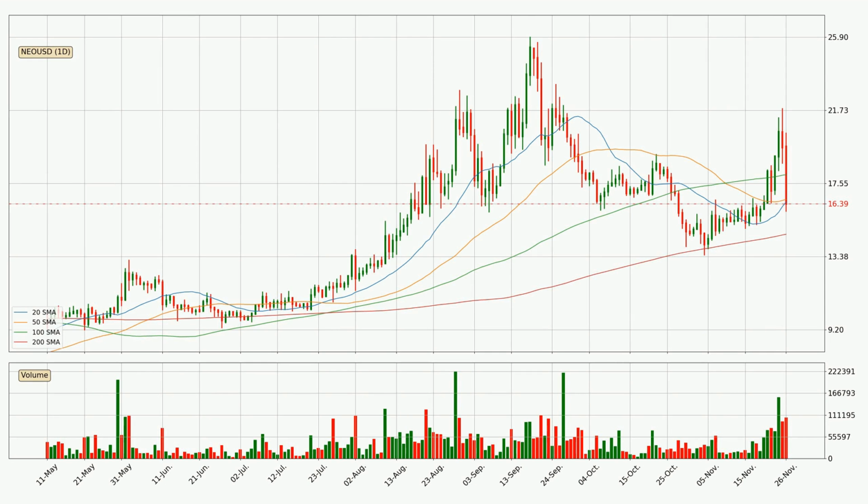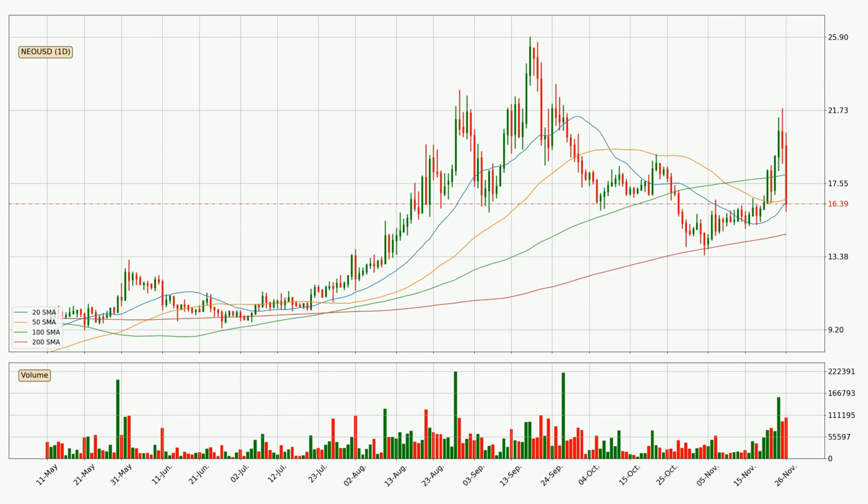Moving to the daily simple moving averages, at the moment, the price is between the 200 and the 50 SMA. If the price bounces off the 200 SMA, which is currently at 14.6, it could be seen as a support, and the 50 SMA that is at 16.6 could be perceived as a resistance to the upside. If there were to be a break either way, it means that there could be a continuous move in that direction.